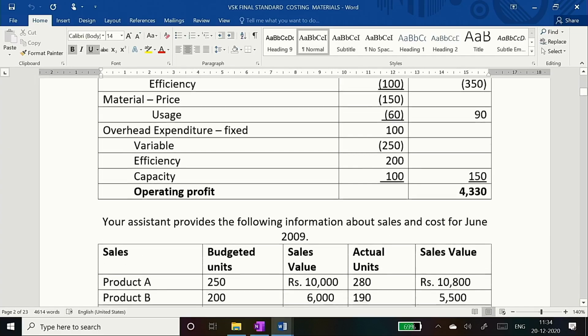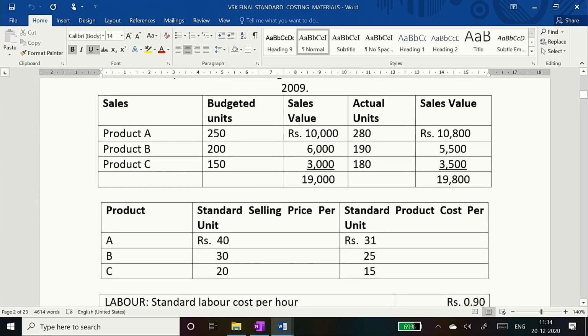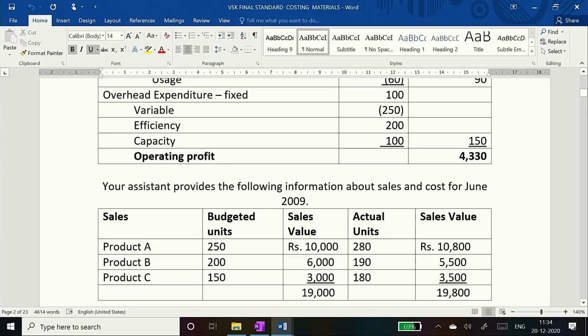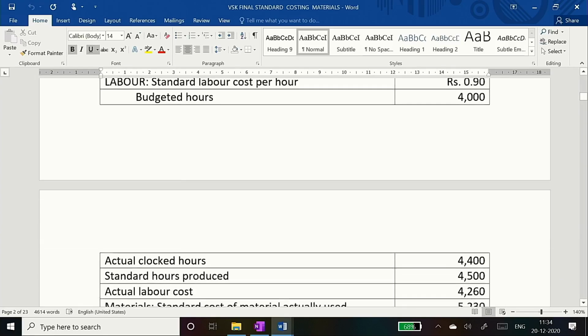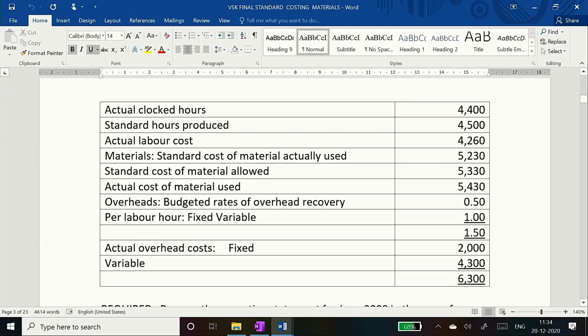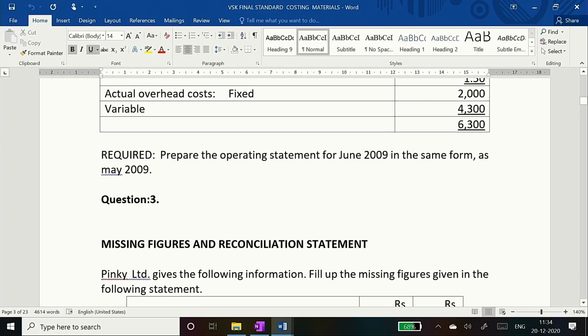This is for May, and your assistant provides you the following information and sales cost for the month of June. So June data you have to calculate and fill it in the May format. That is the problem. A lengthy problem, but very simple. Very simple. Our statement will work easily.